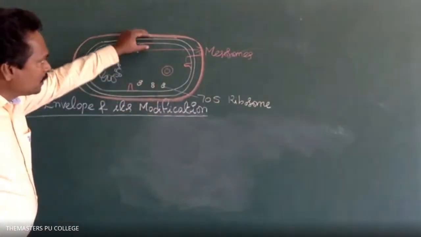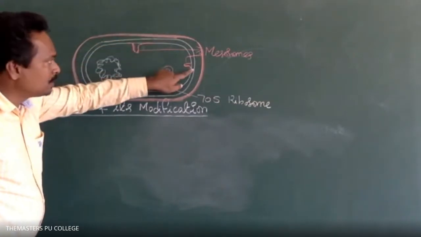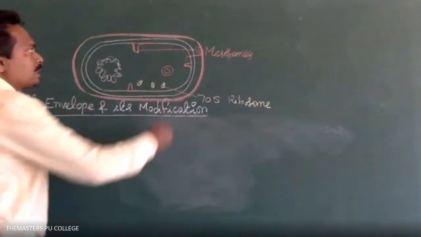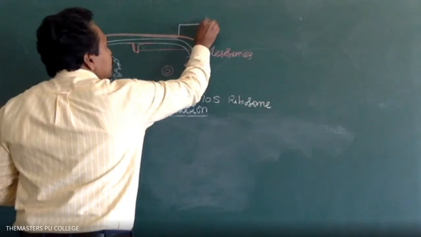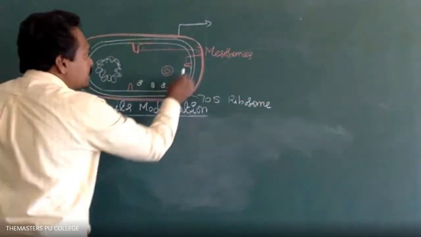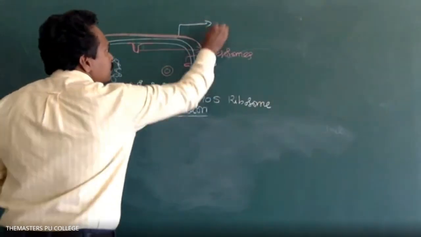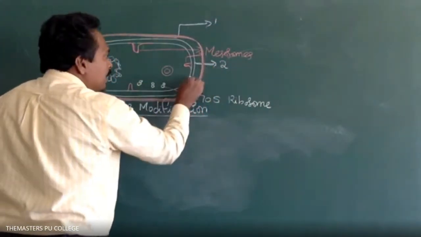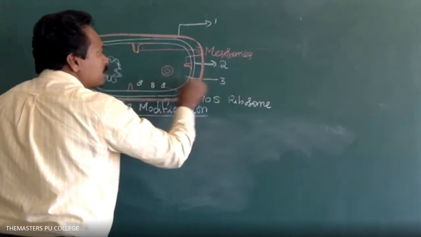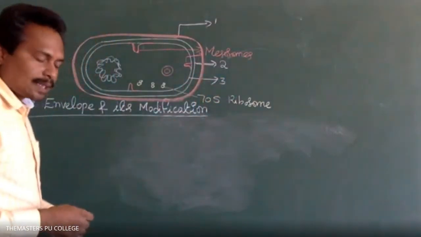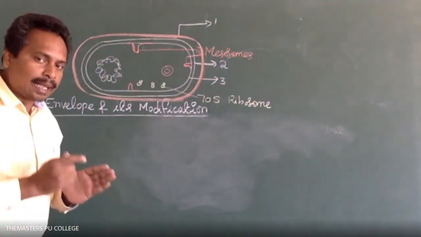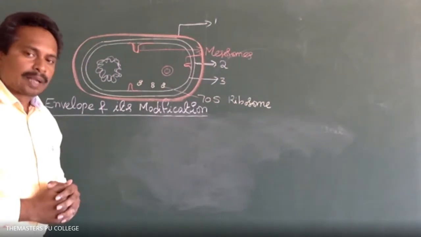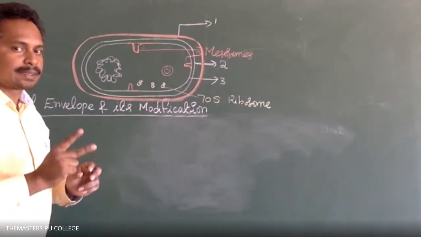Here I have drawn how many layers? Three layers. Right. This is the outermost layer, the next is the middle layer, and the third layer. So in prokaryotic cells, the cell envelope consists of three layers.